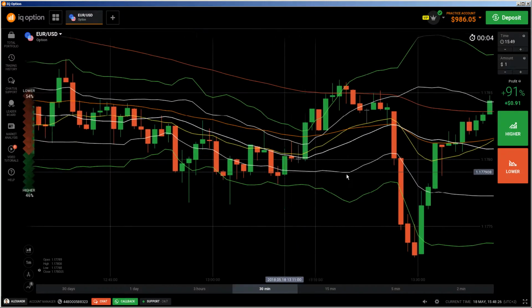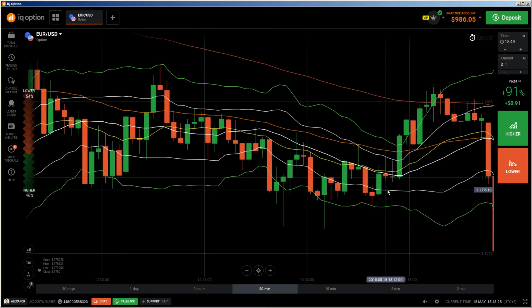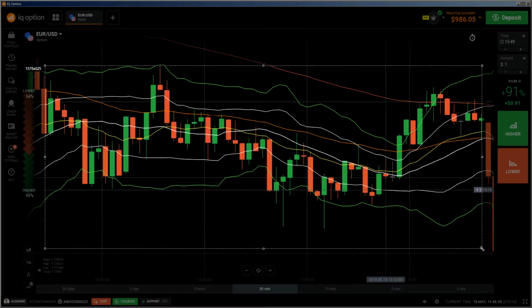So let me see what we have here. Again, a bad market today, not so nice on Euro USD, because you see here this kind of trade would be done by me too. There's this one, the fake breakout of the 100 EMA, and then I would try to avoid any kind of trade. Maybe I would trade those kind of scenarios here at the Bollinger Band, yes, because you see those